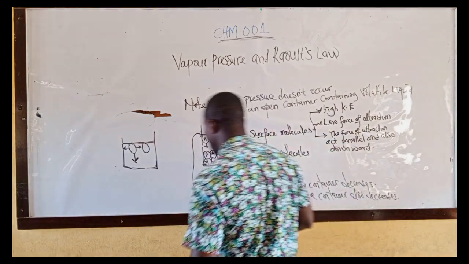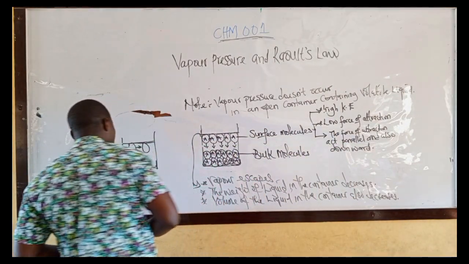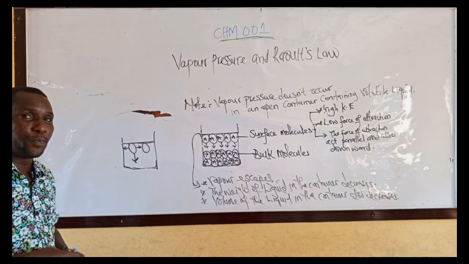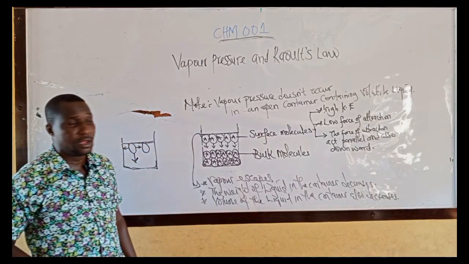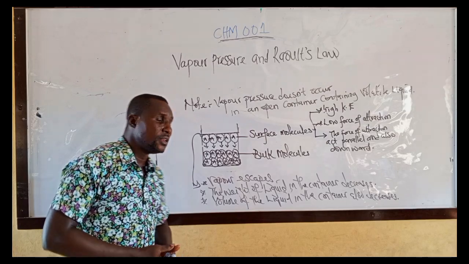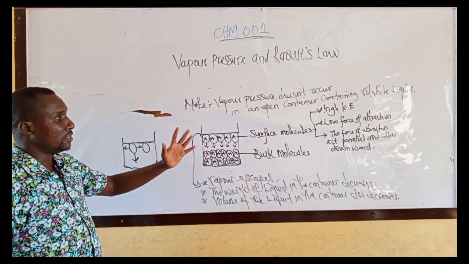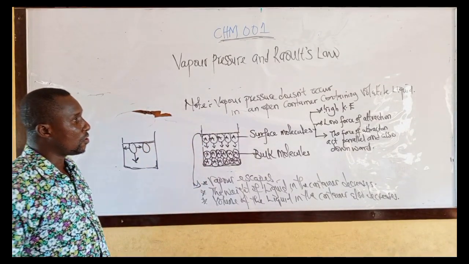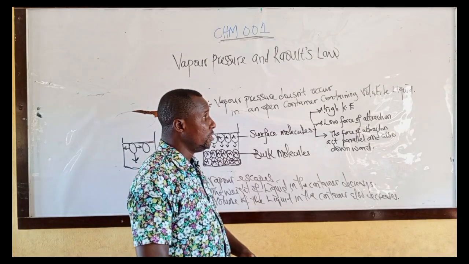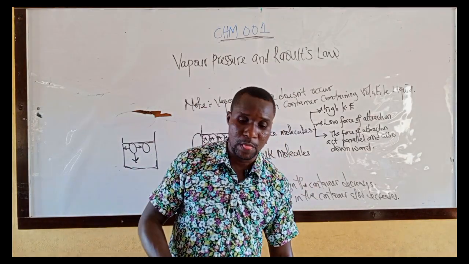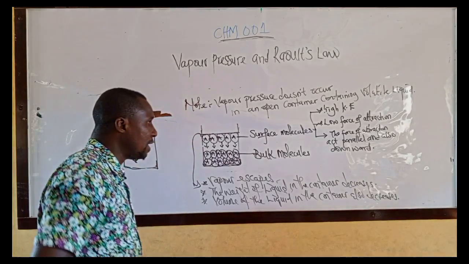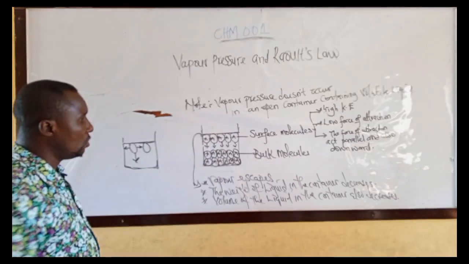Please take note of that. Vapor pressure does not occur in an open container containing volatile liquid, because the vapor will escape. Then let us look at a closed container.